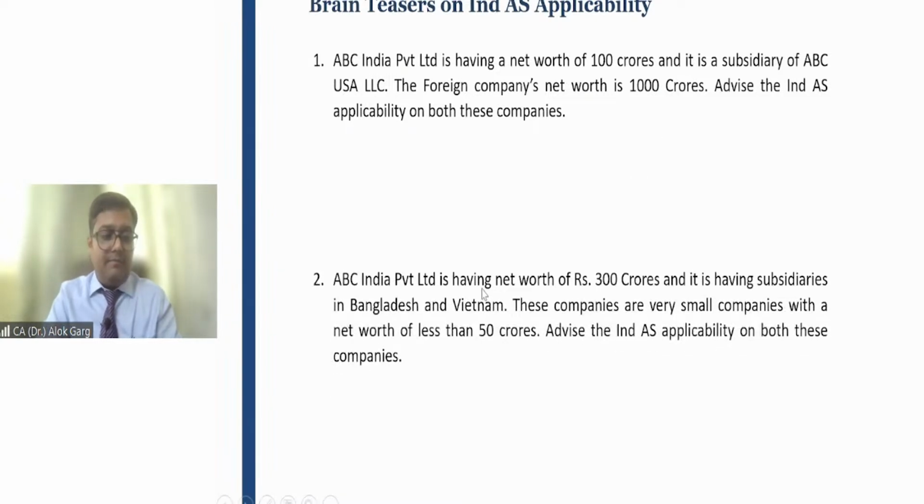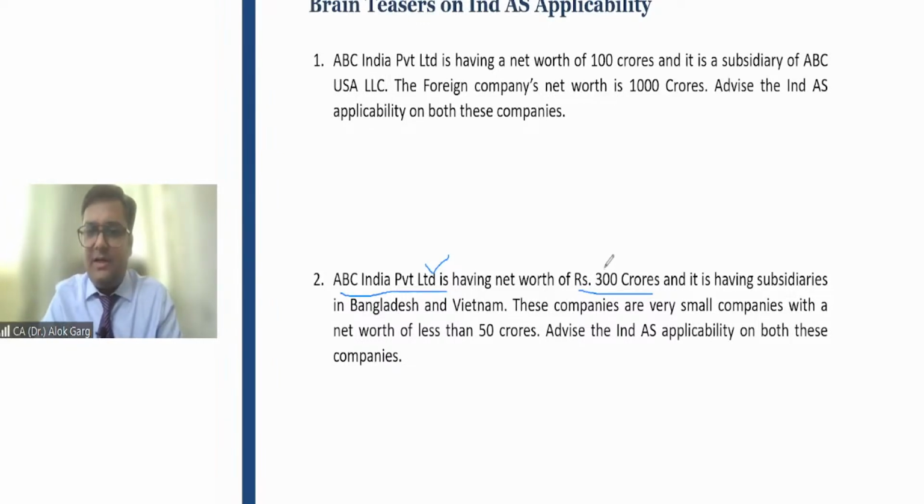ABC India Private Limited has a net worth of rupees 300 crores. It's a private limited company and it is not a bank. It is not an insurance company. And net worth is more than 250 crore. Whether Ind AS is applicable or not applicable? Of course applicable, because it is not a bank, not an insurance company, not an SME.